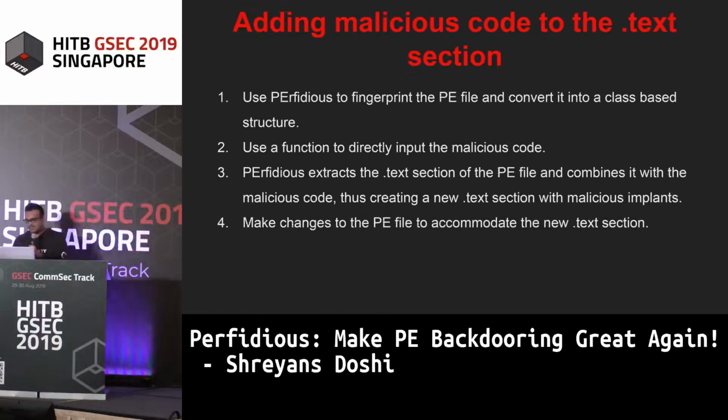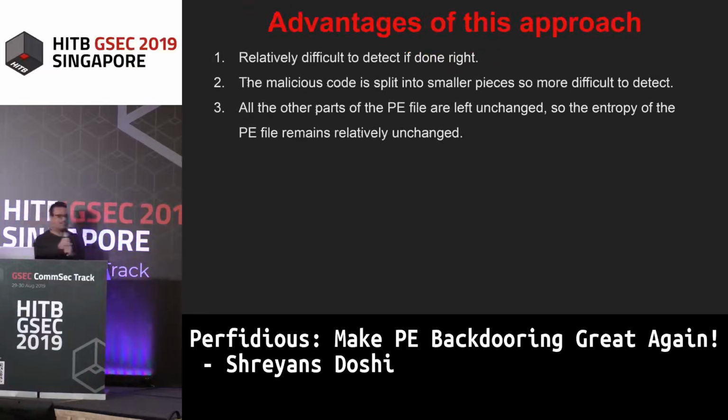The advantage of this approach is that it's really difficult to detect if done right, because there is no clear indication of a code injection occurring, right? You are not adding a new section. You are not adding code caves. You'll basically be recalculating all the checksums. So there'll be actually no way to detect whether PE injection has occurred or not, right?